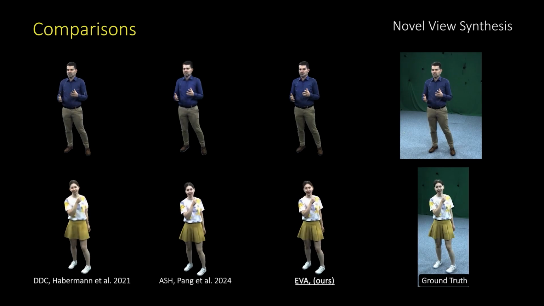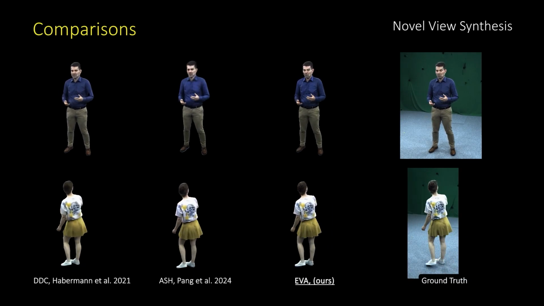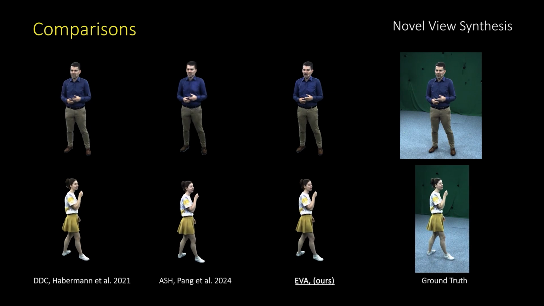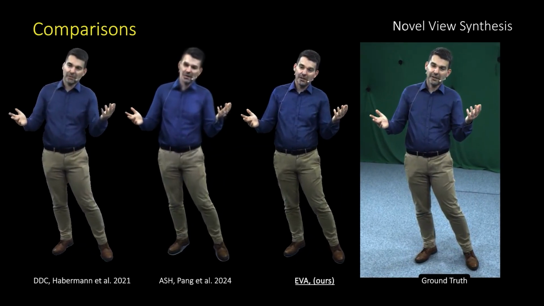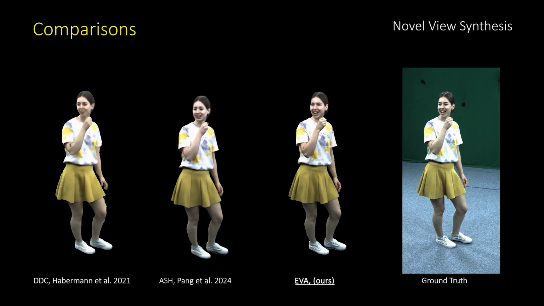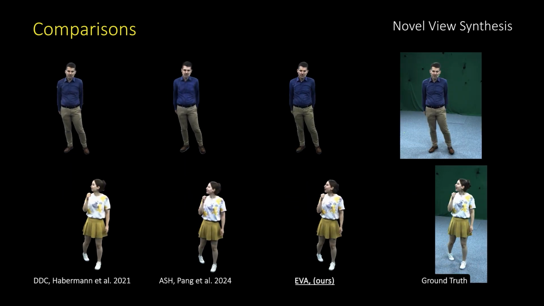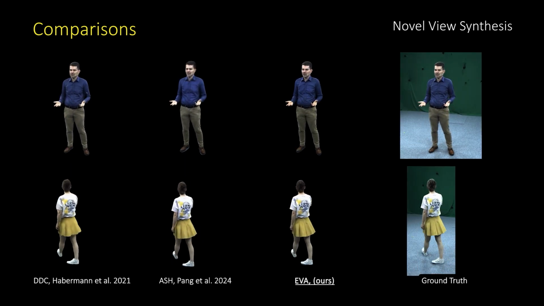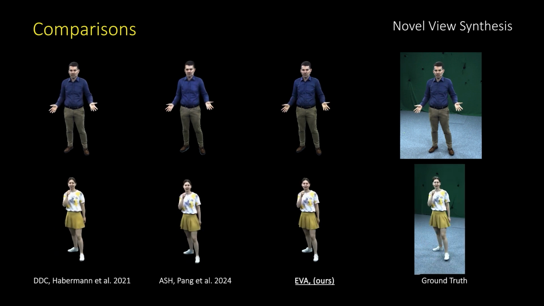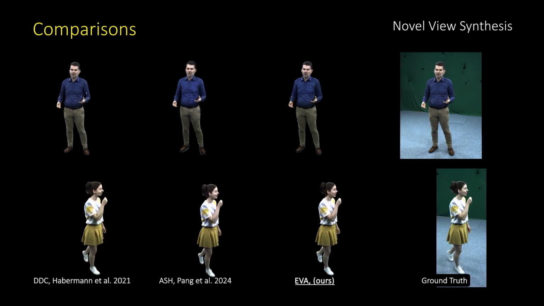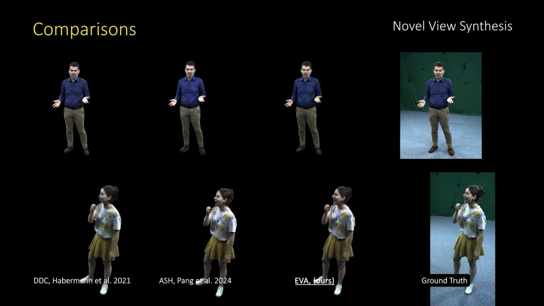We compare our method against two recent real-time human rendering approaches trained on multi-view data. First, Deep Dynamic Characters, a mesh-based method using embedded graph transformations and vertex displacements for geometry, and dynamic textures for appearance, and second, ASH, a recent Gaussian-based avatar but without explicit control over facial expressions. EVA outperforms both DDC and ASH in novel view rendering tasks.